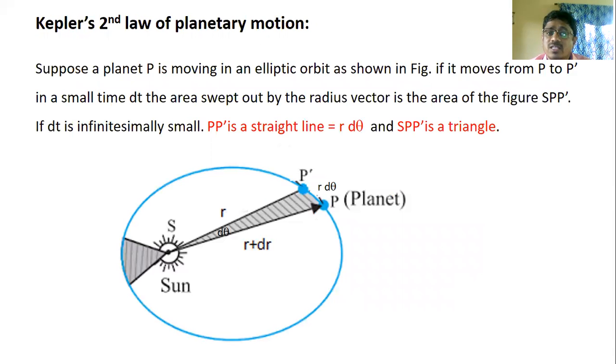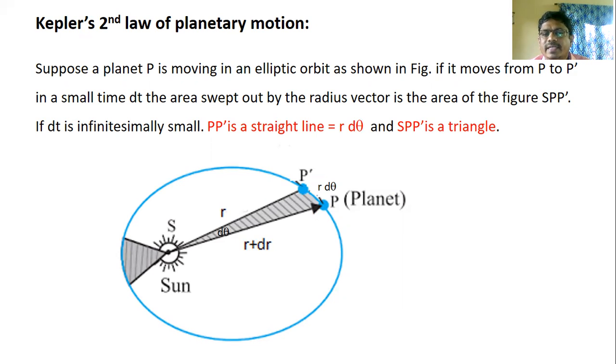So, suppose a planet P is moving in an elliptical orbit as shown in the figure. It moves from P to P dash in a small time dt. The area swept out by the radius vector is the area of the figure S P P dash.